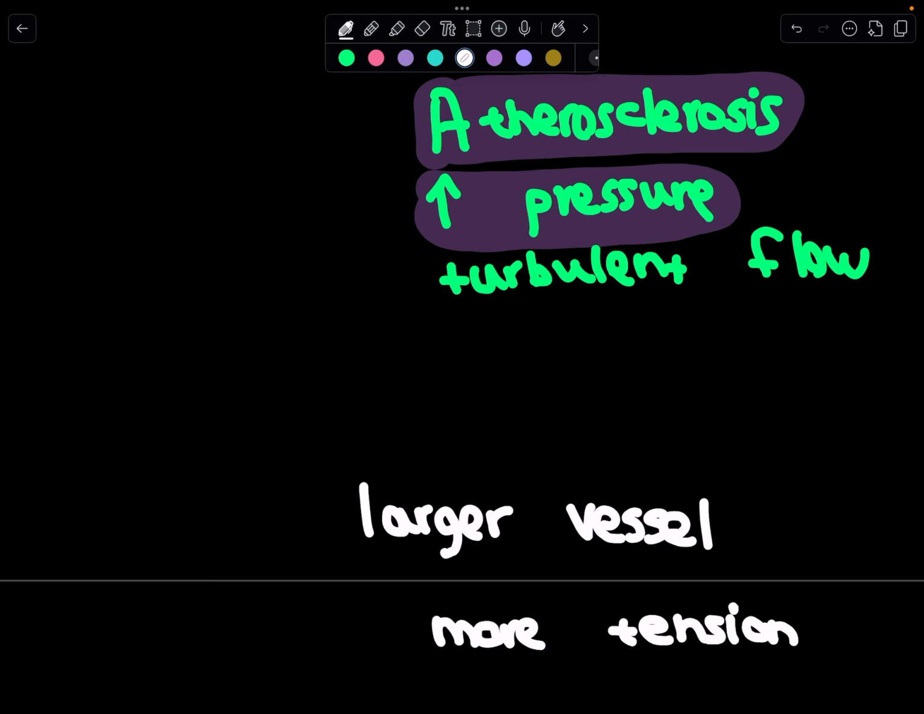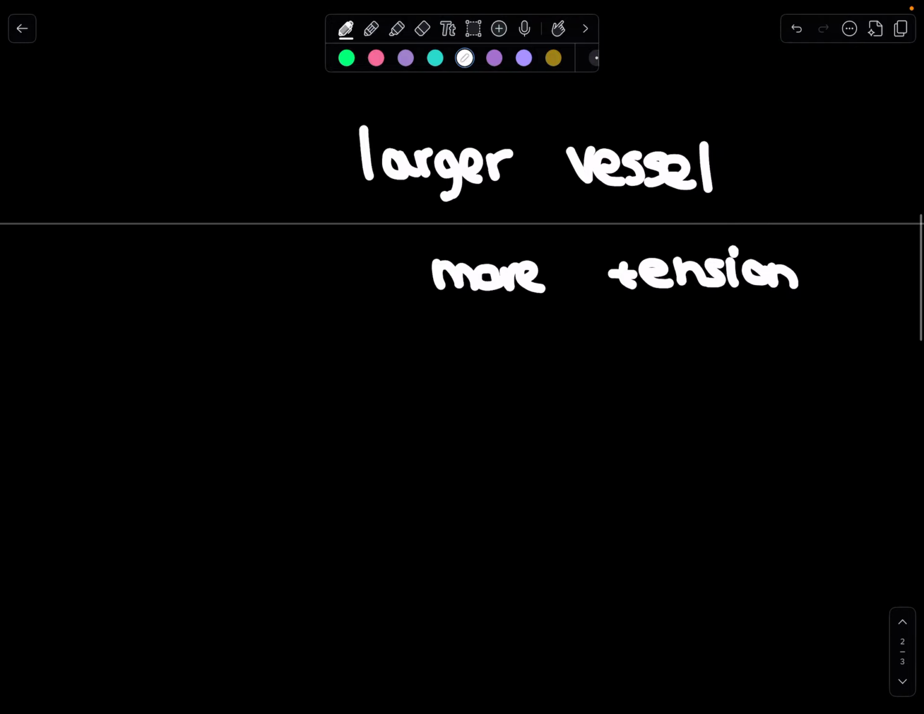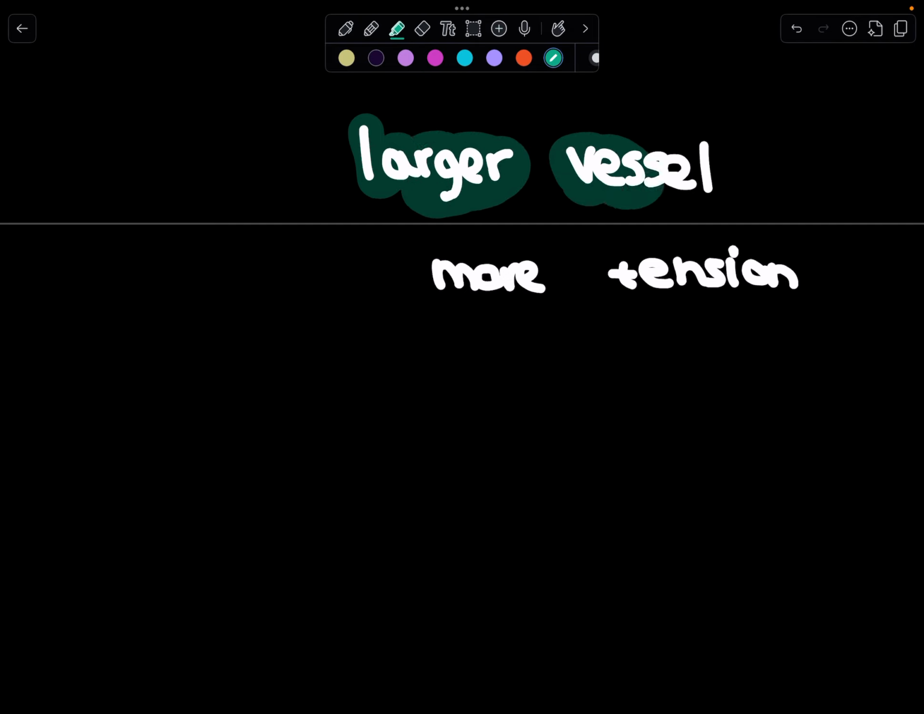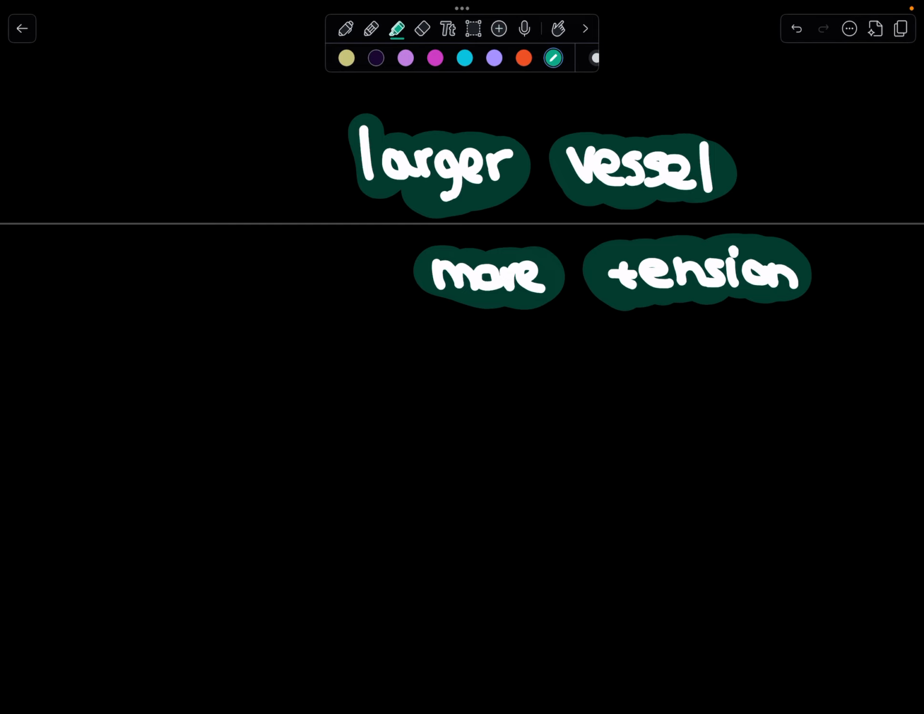Is it a force? What is it? Tension is the force per unit area exerted on the walls of blood vessels by the pressure of blood pushing outward, stretching the walls like a taut rubber band. So what's the difference between pressure and tension? Pressure is the force per unit area exerted by blood pushing against the inner walls of blood vessels, like air pressing inside a balloon. Tension, on the other hand, is the resulting stress or stretching force within the vessel wall itself.